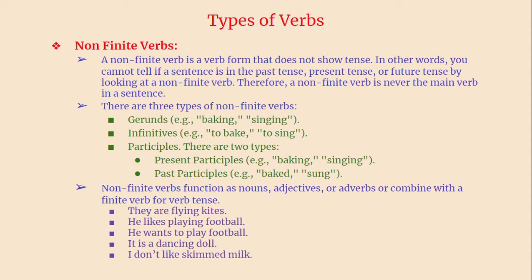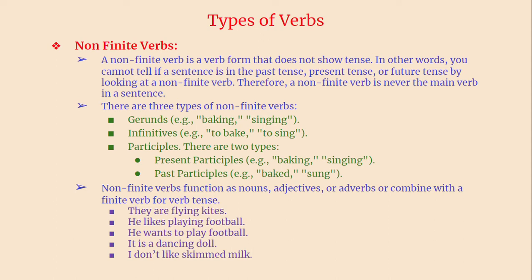Suppose you consider flying as part of a finite verb, that is continuous tense. If it is considered as a verb, then the meaning of they are flying kites is different. If you consider flying as a non-finite verb, the meaning is different. Let us see the first type. They are flying kites. What are they doing? They are singing. In the same way, they are flying kites.